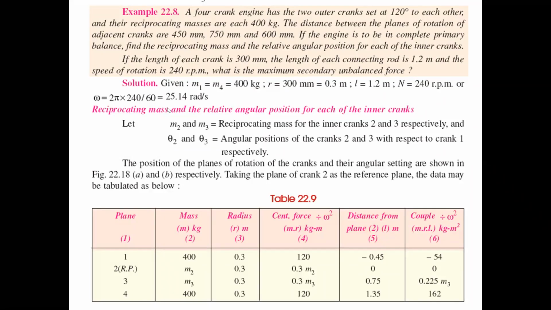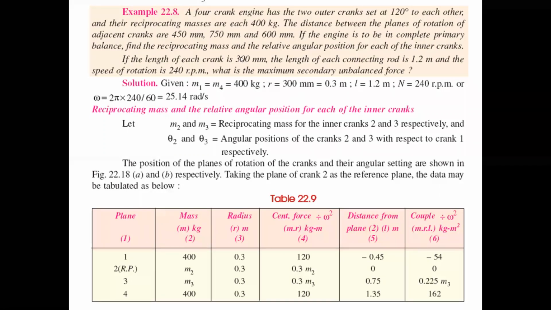So M1 and M4, the cranks arranged on the outside, cranks 1 and 4, are considered 400 kg.